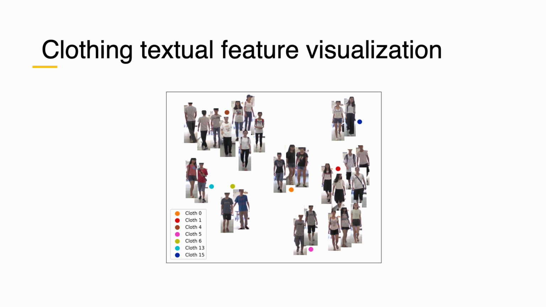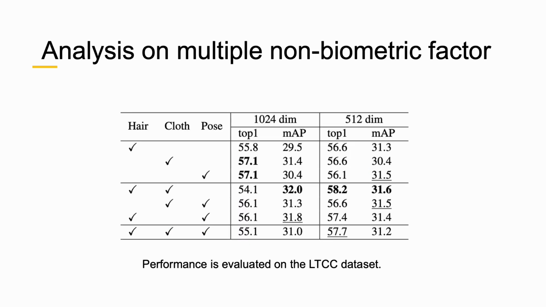This table analyzes how combining different non-biometric factors impacts performance. When using a 1024-dimensional feature, adding multiple factors actually reduces accuracy. This suggests that when subspaces are too large, they may overlap and interfere with the effective disentanglement.